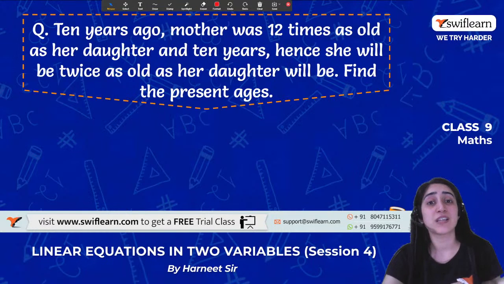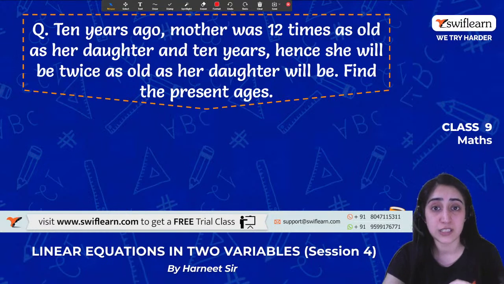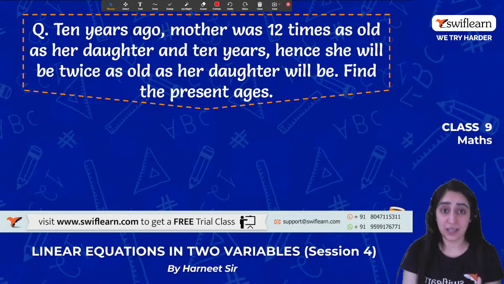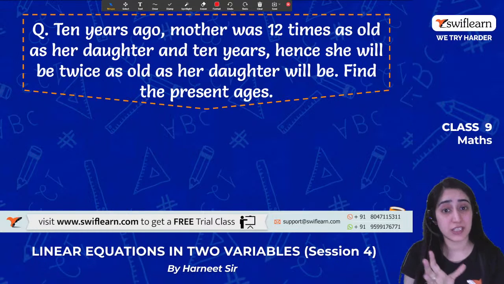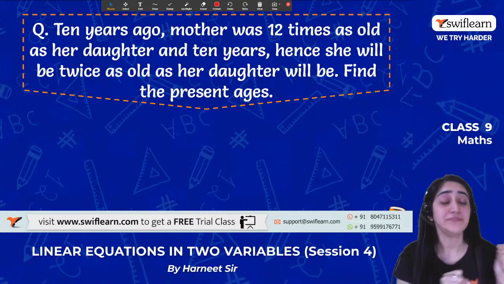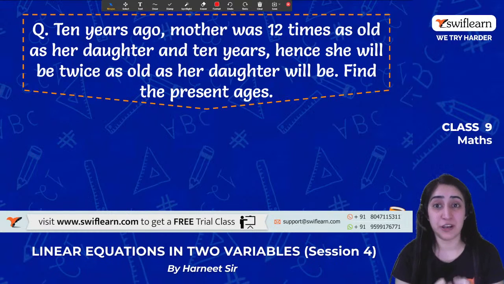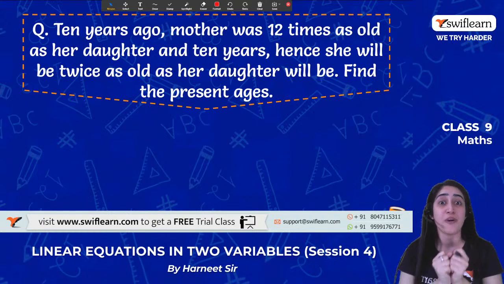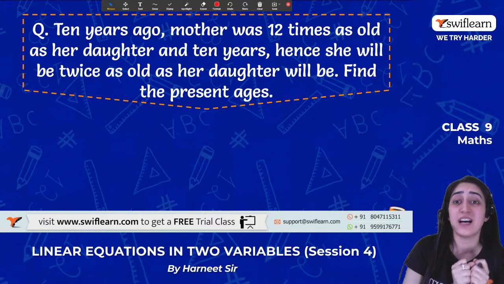Same goes with the present age of the daughter minus 10, and put that in the first equation. And it says after 10 years from this, so I'll add those 10 and make an equation. Okay? Clear? Great.